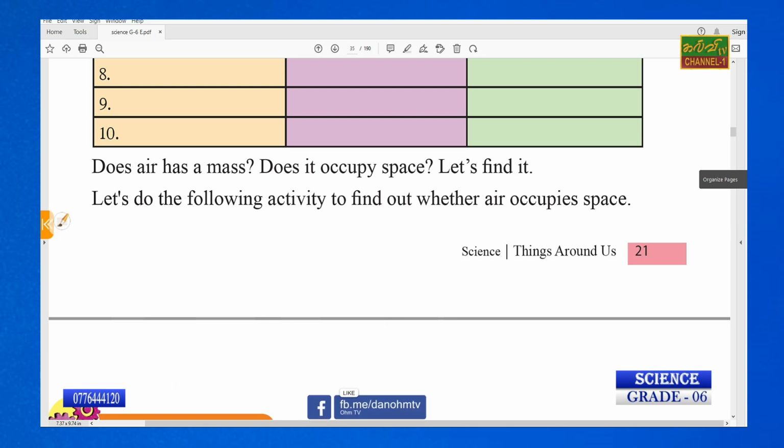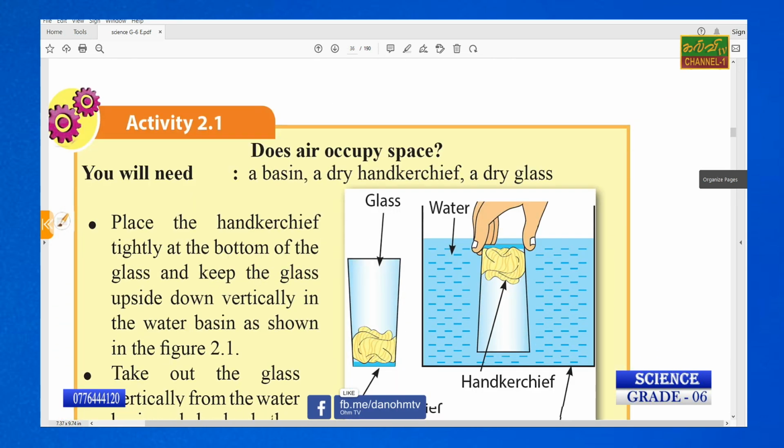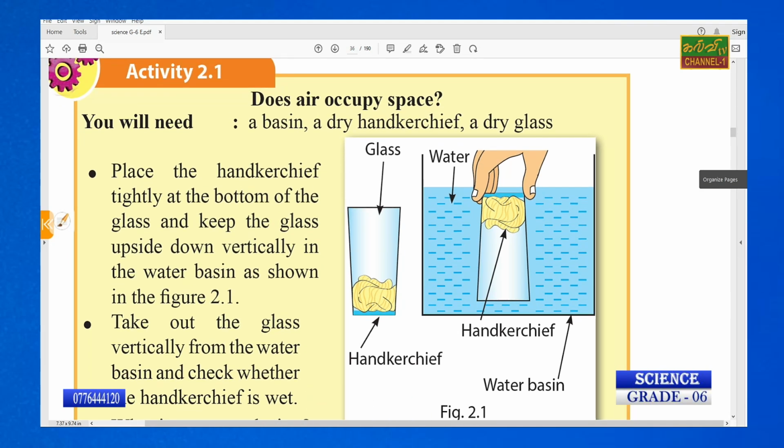So now we will go to study another experiment. Does air occupy space? We already studied that air has mass, now occupies space. Very nice experiment.